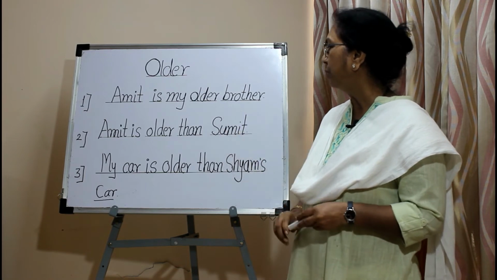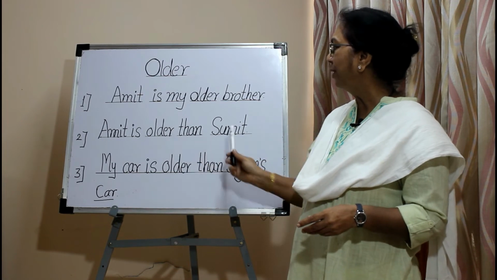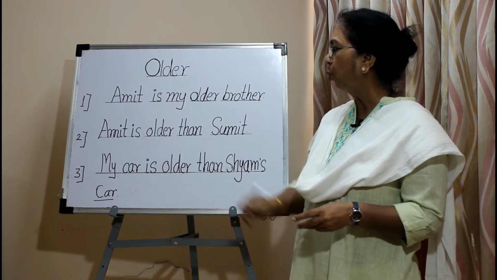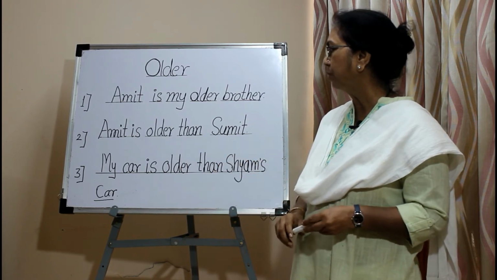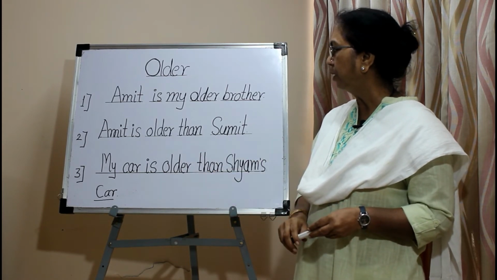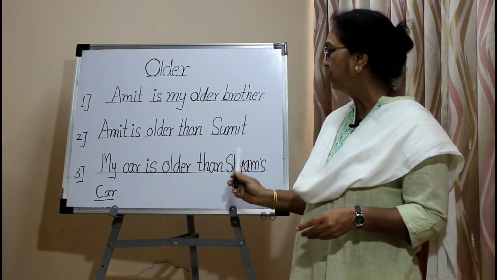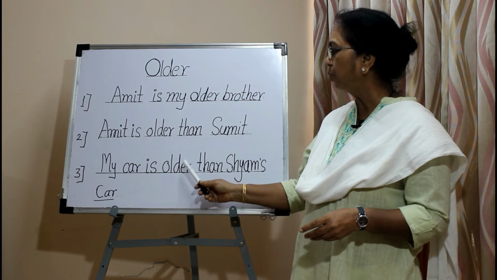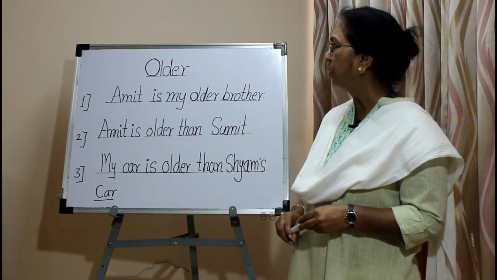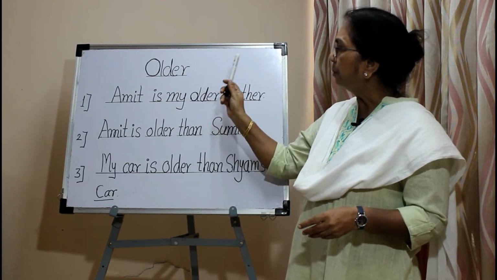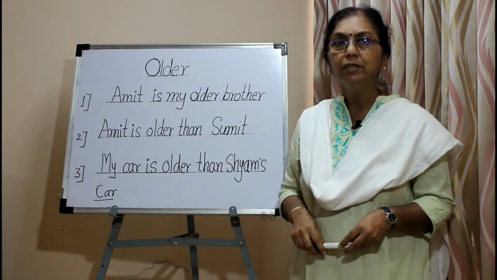In the second sentence, Amit is older than Sumit. Here the adjective older compares these two persons in a comparative degree. In the third sentence, my car is older than Shyam's car. So older is also used to compare things. So the adjective older compares a person as well as a thing in a comparative degree.